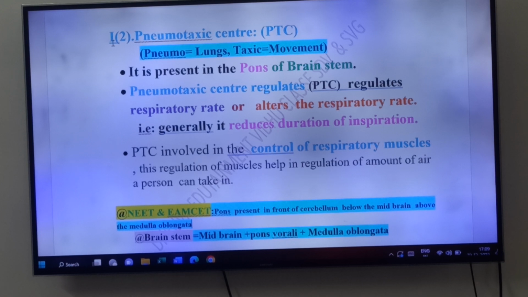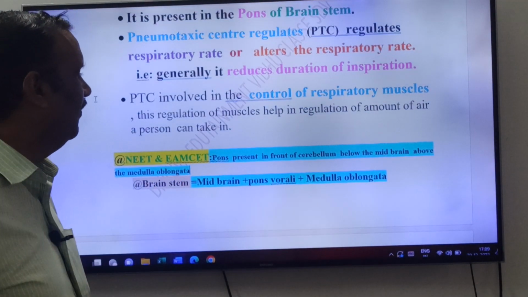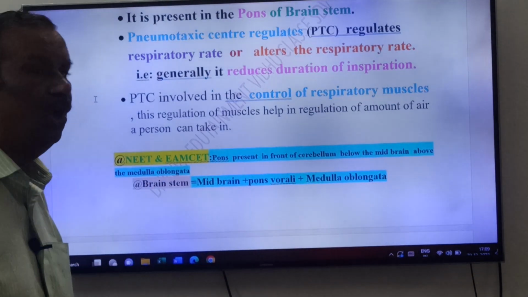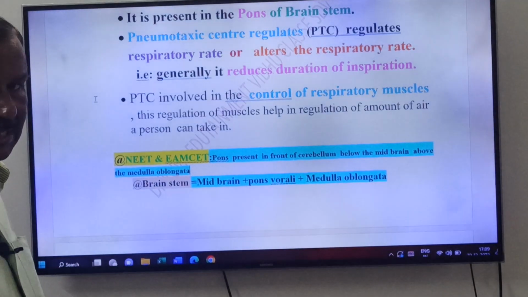Here you have to write 1 or 2 NEET questions, friends. What is pons? Pons is present in front of the cerebellum, below the midbrain, above the medulla oblongata. So where do we have pons, friends? In the brain.